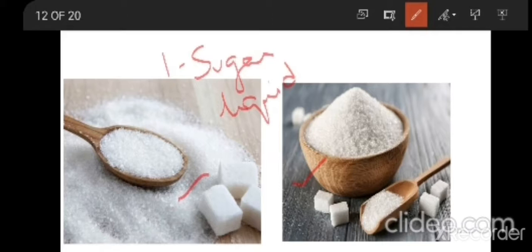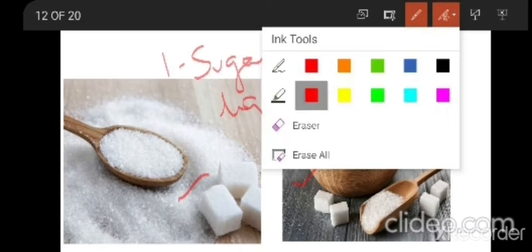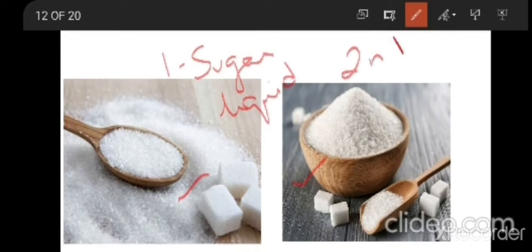But the second group of students disagreed with the first group and said that sugar might be a solid. So how did they prove it? They took each crystal of the sugar and observed it.